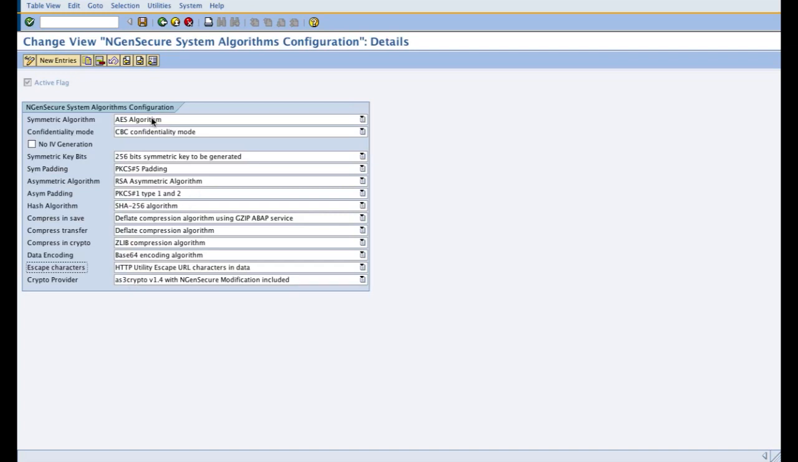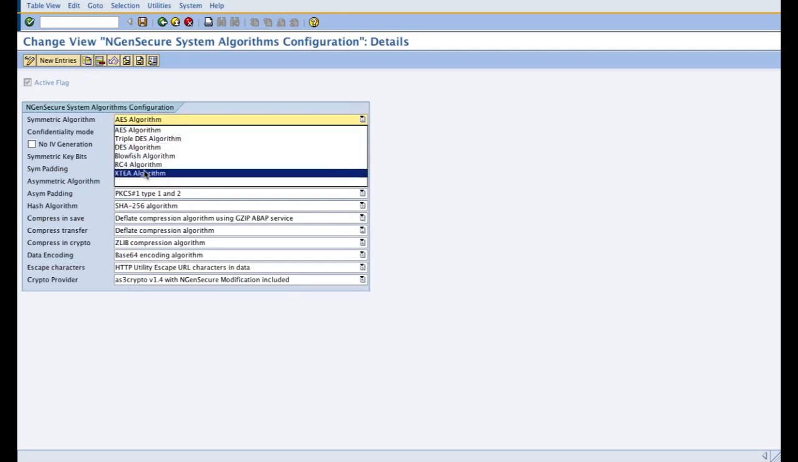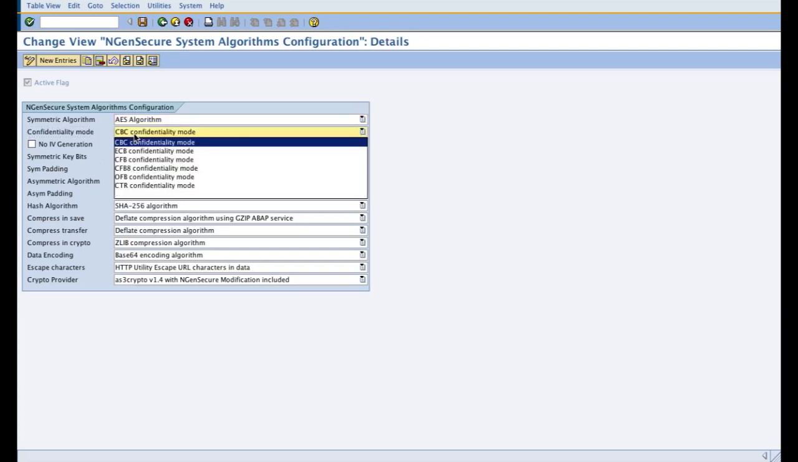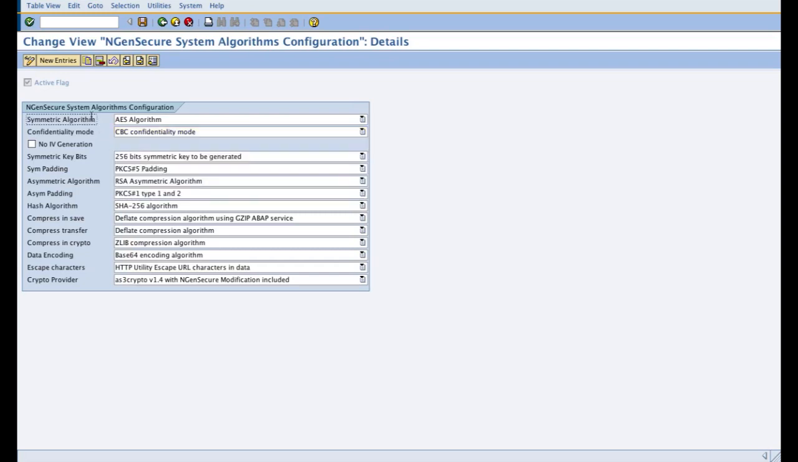So to begin with, you have symmetric algorithms over here. You can choose one of the 7, or 6 actually, algorithms provided over here, and the 7 confidentiality modes along with it. If you don't want to set the confidentiality mode, you can choose the no initial vector generation and it won't use the confidentiality mode.